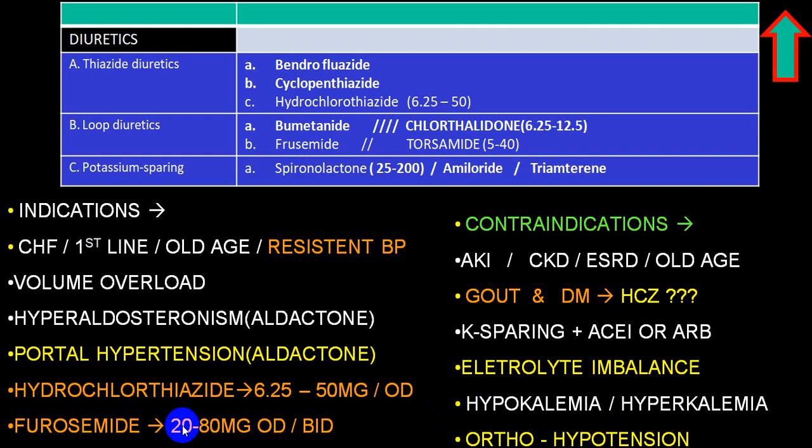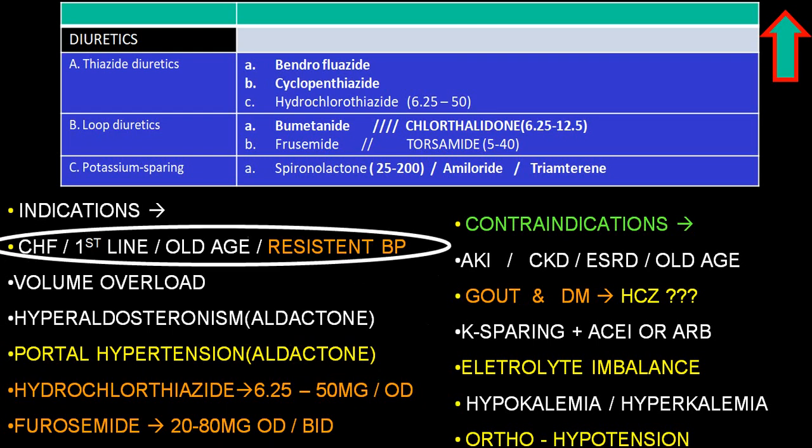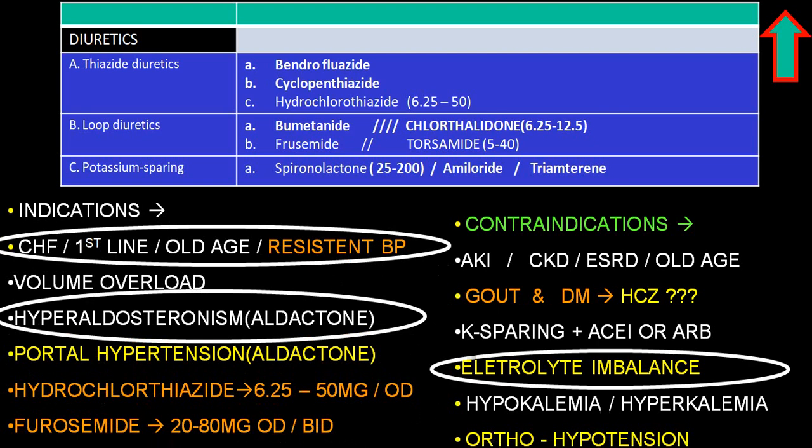When loop diuretics are utilized, the chances of water loss are more. A person can develop hypovolemia, and they can end up with orthostatic hypotension. This will be more common in older age groups. All this should be kept in mind in general when you use a diuretic as part of treatment of a certain disease, particularly congestive heart failure, cirrhosis of liver, nephrotic syndrome, etc. So this should be kept in mind.